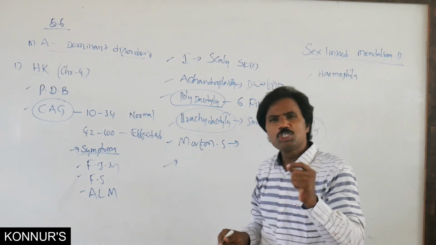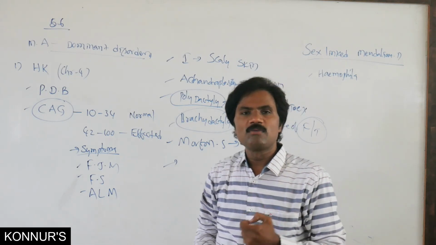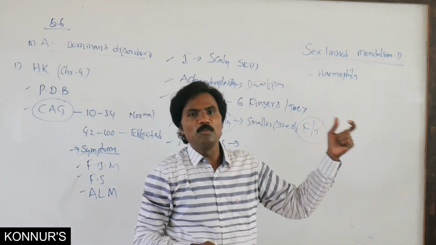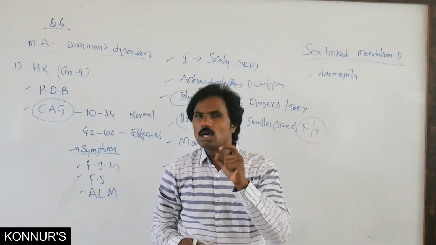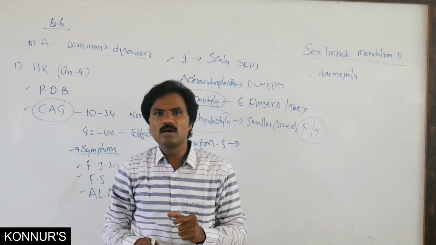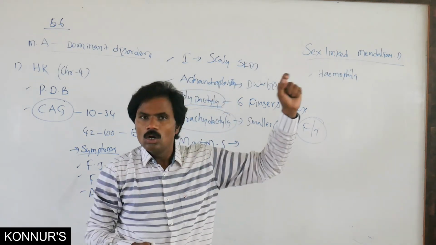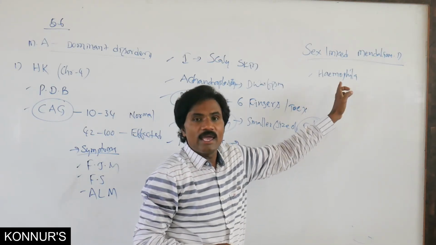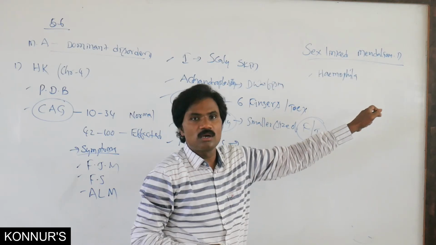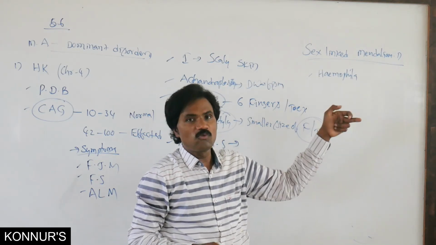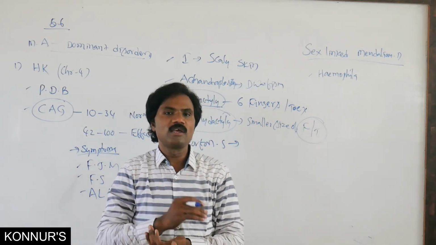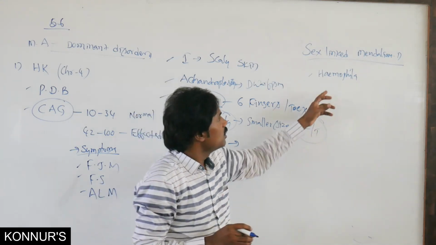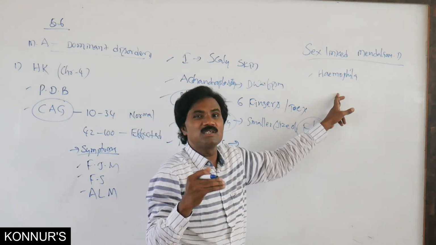John Otto is the name of the scientist who explained about hemophilia. Why? Because the Queen of England was suffering from hemophilia, an X-linked recessive disorder. The Queen of England suffered from this one, hemophilia, which is a bleeder's disease.